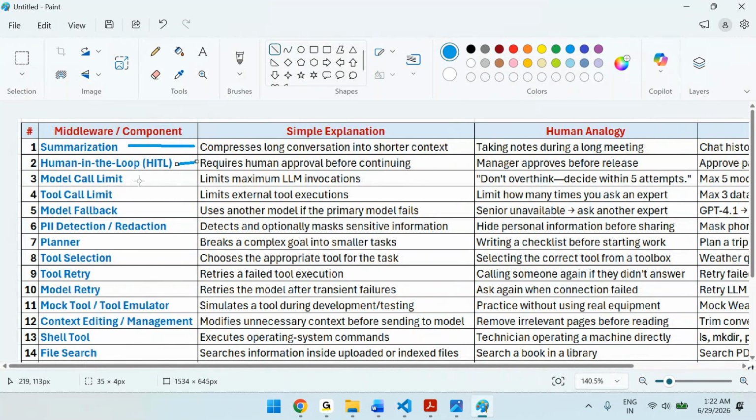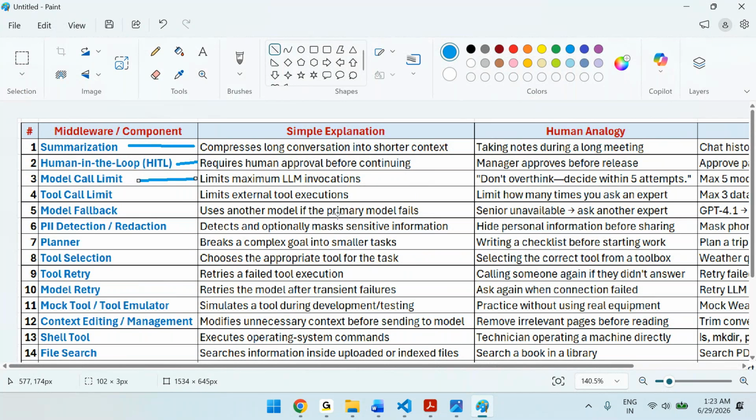Okay, next, model call limit. We understood that there is a limit on the number of tokens, right? So if you want to write some logic, we can use the model call limit.